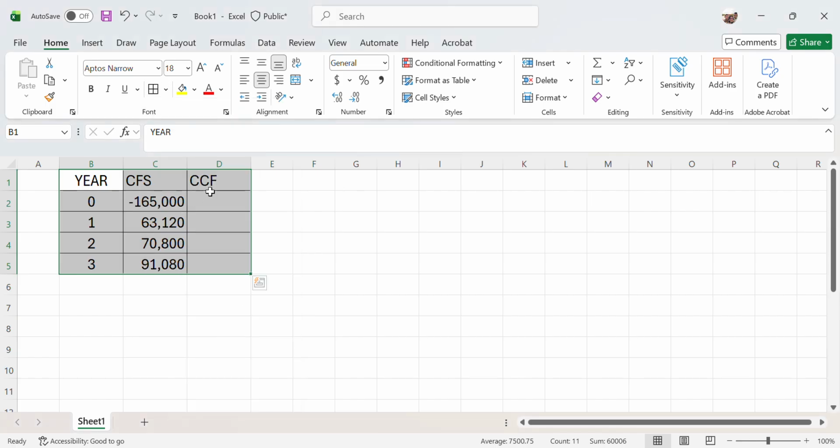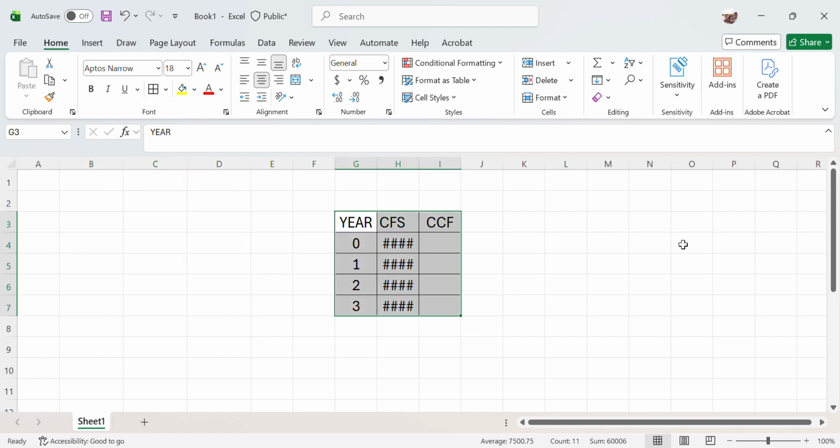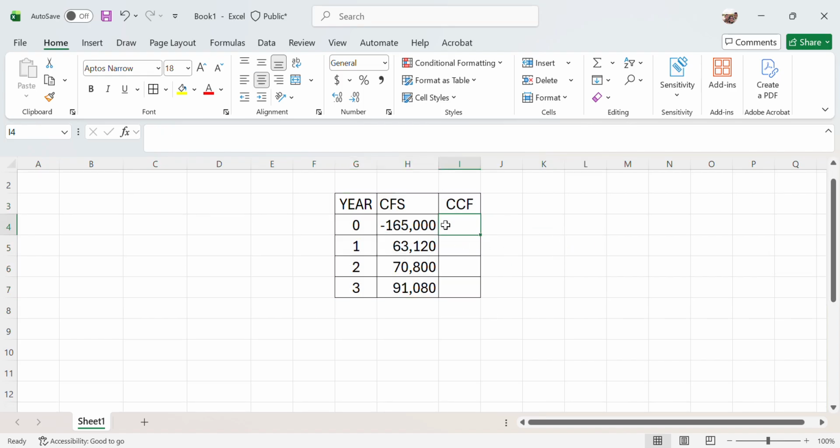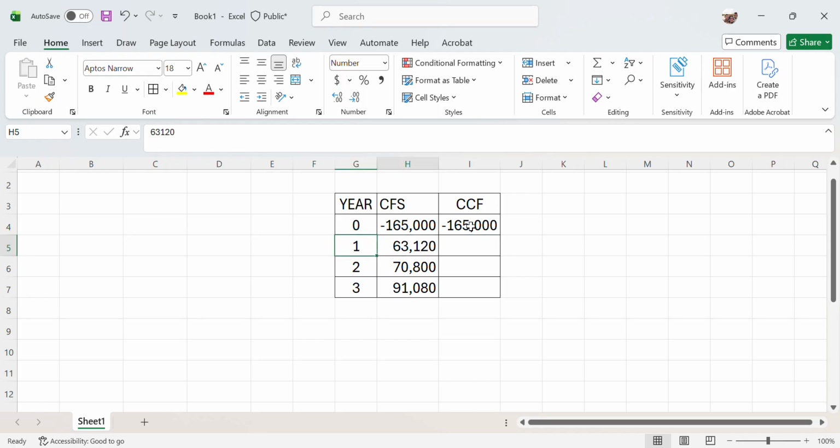Now, next one, this is cumulative. What you need to do is every year add the projected cash flow here. Logically, in year zero, you come up with your own funding in order to proceed with your project. This is your initial investment or initial cash flow. Next, in year one, you already have positive cash inflow, extra cash, which is 63,120.